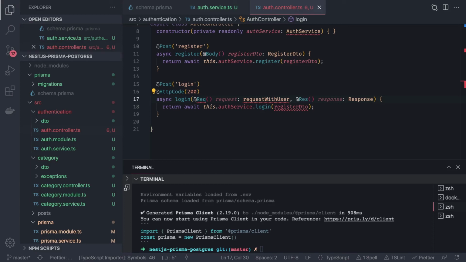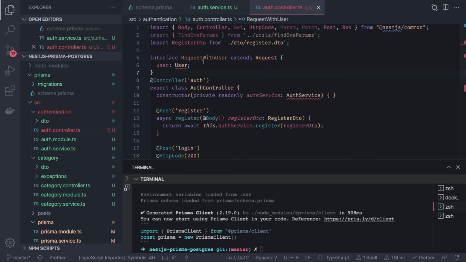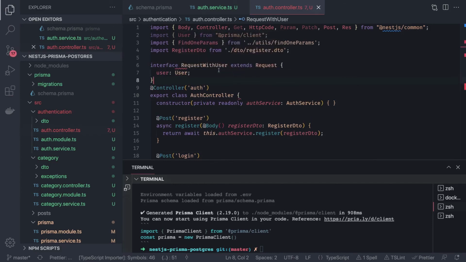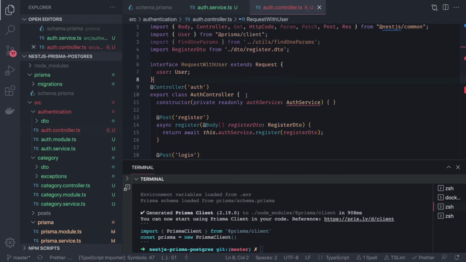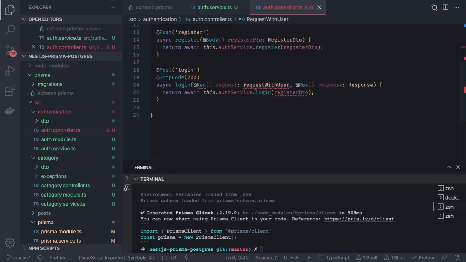So we have to create a custom interface. We can put this here, request with user. It is extending the request, and this is the user object. The user type we are getting from the Prisma client. Because now what we want is, once the user does the login, we want to bind the user object inside a request object. So request with user is already there.